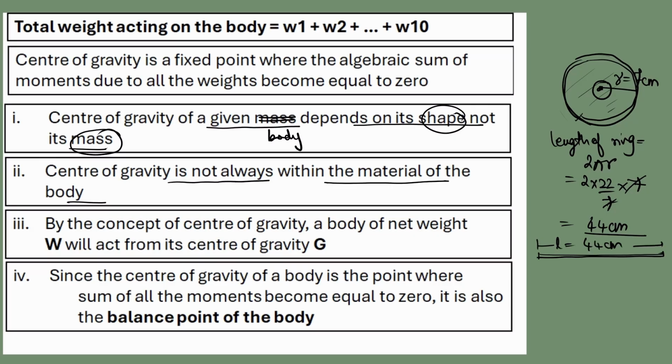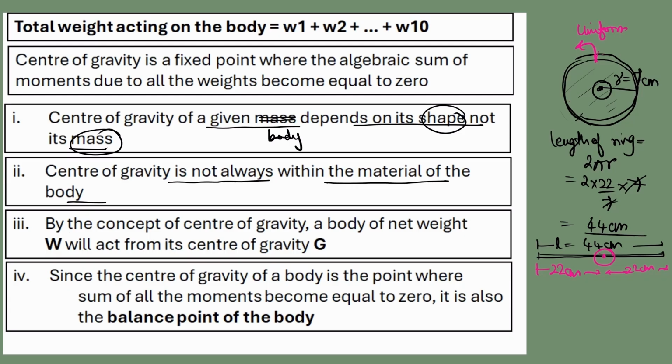So tell me, now where will the center of gravity lie? The center of gravity, because we are talking about a uniform object over here, uniform. So the rod is also uniform. I have just taken this ring and I have opened this up. So in this case, the center of gravity is lying at the center of the rod, at 22 centimeter from both ends. Yes or no? So the ring is the same thing, made of the same material, but the moment I change the shape of the ring, the center of gravity shifts. It is somewhere else. Alright.